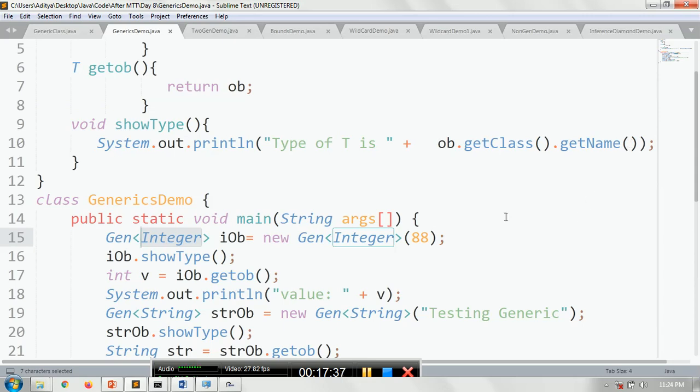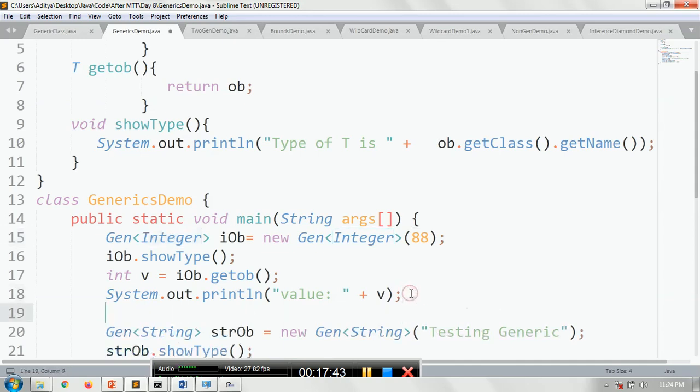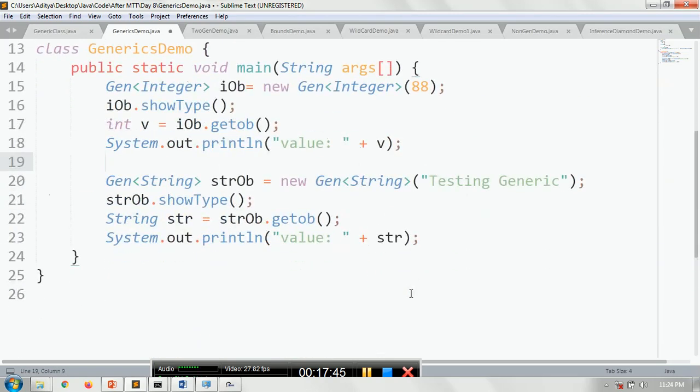Now with the help of getOb, you can copy the value to the integer and you can print the value also. At the same time, suppose you create a generic object again, but this time it is of a string type.